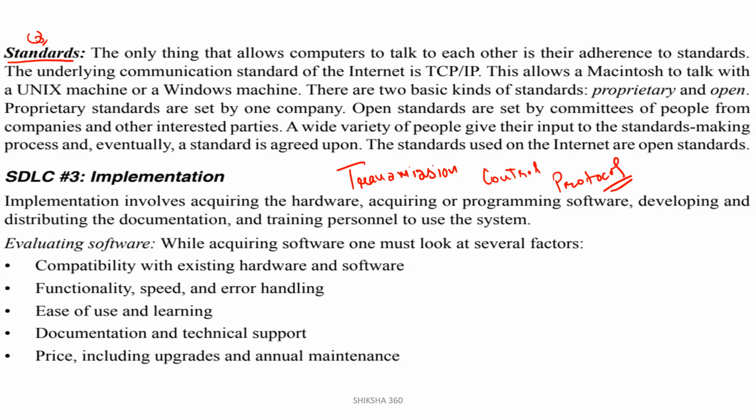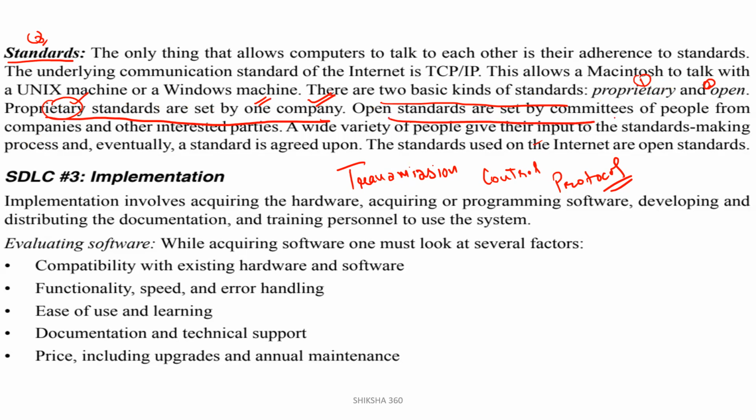So there are two basic kinds of standards: first one is proprietary, second one is open. So proprietary standard, what is that? Proprietary standards are set by one company. Proprietary basically means single. This is the meaning of the word proprietary.